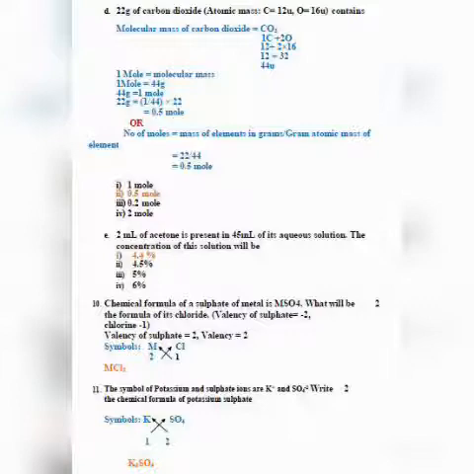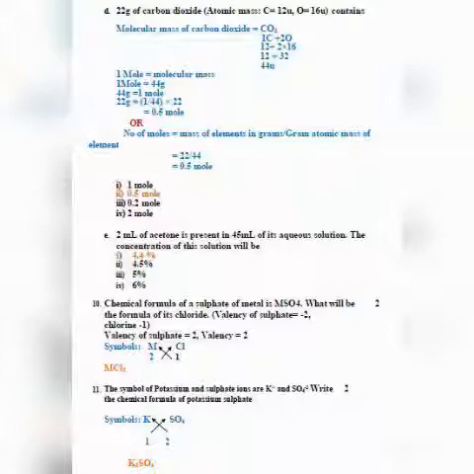Question number 10. See here. The chemical formula of sulfate of a metal is MSO4. What will be the formula of its chloride? Valency of sulfate is 2, so it means the valency of the metal is also 2. First we will write the symbols, that is M and Cl, and then we will write the valency. Valency of M is 2, valency of chlorine is 1. We will crisscross the valencies and we will get MCl2. Students have written the answer directly, that is MCl2. That is not accepted. This question is for 2 marks and you have to show the method also. Simply writing MCl2 will not work.